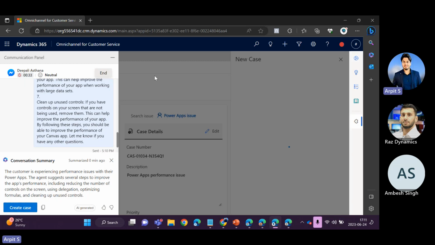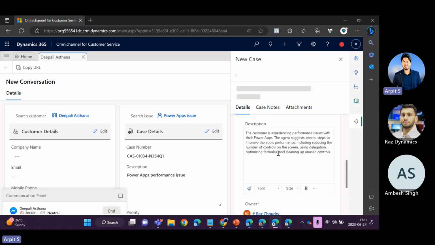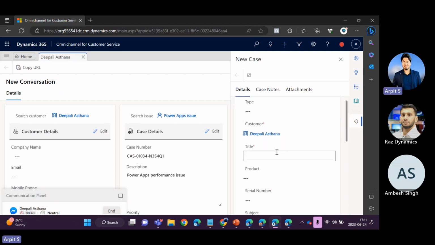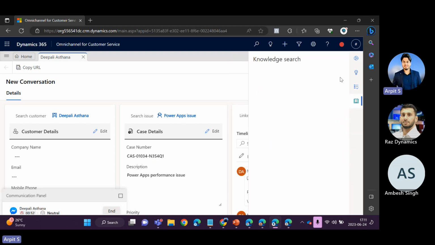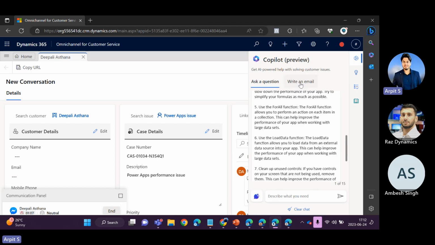So if I click on create case, it will automatically auto-populate all this information in the description like this, and I can immediately create the case in the background. So this is one way of using Copilot. Right now there are three features. One is ask a question, and that question could be anything, and it could be the contextual information as well, whatever conversation I had with the customer. Another option is write an email.